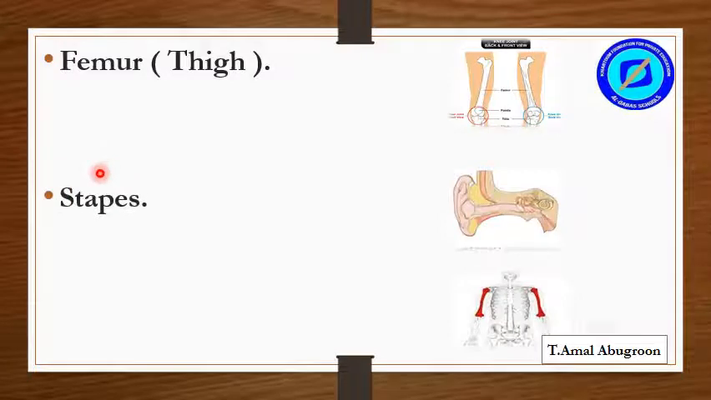Stapes. The stapes is a very small bone, the shortest bone, the smallest bone in our body. This is the external ear, internal ear. Here is the stapes, the smallest bone in our body.